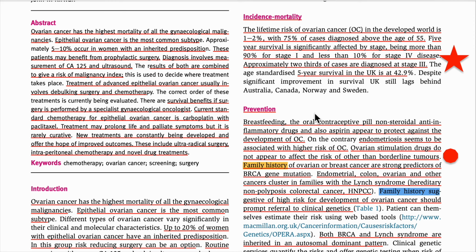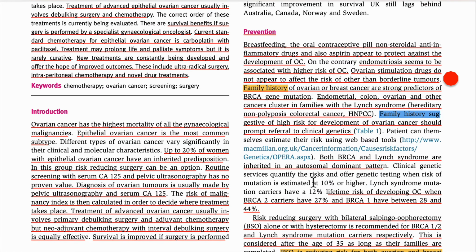And the family history suggests a high risk of development of ovarian cancer. If in their family somebody has ovarian cancer, they have a high risk of ovarian cancer. This is called genetic predisposition. And what he is talking about, BRCA 1 and 2, is also important in the lifetime risk of developing ovarian cancer.